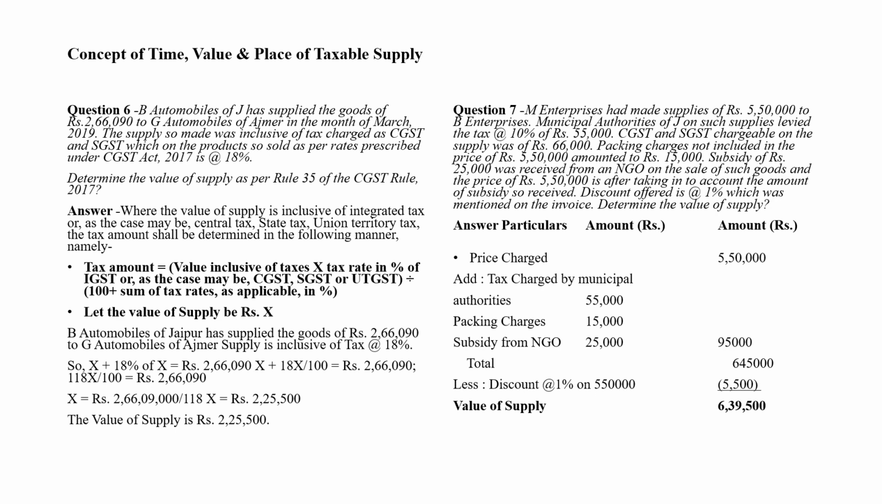Subsidy of rupees 25,000 was received from an NGO on the sale of such goods, and the price of rupees 5,50,000 is after taking into account the amount of subsidy so received. Discount offered is at the rate of 1%, which was mentioned on the invoice. So my dear friend, the question requires us to determine the value of supply.